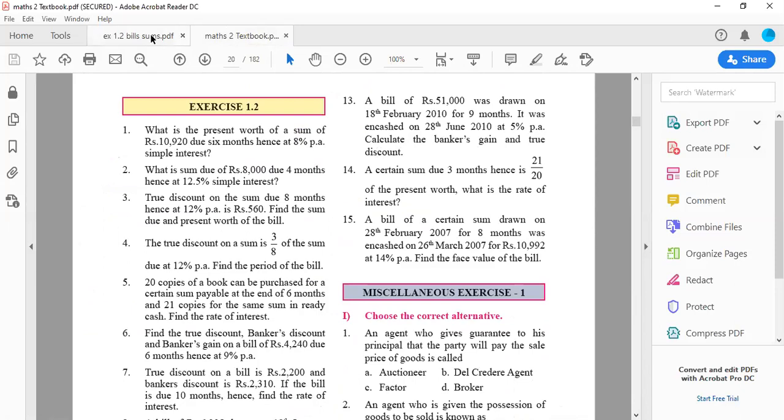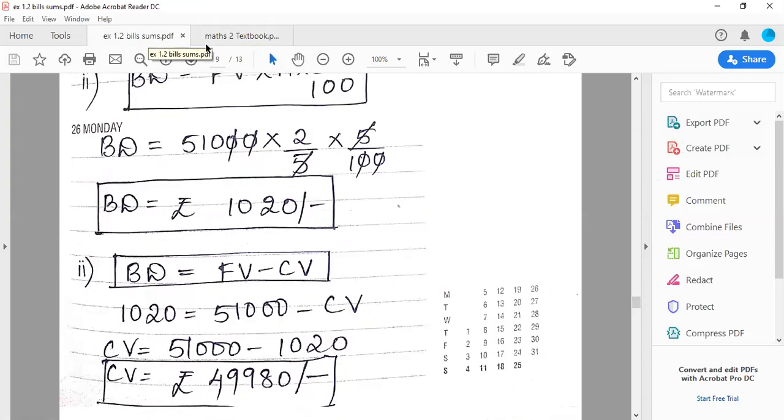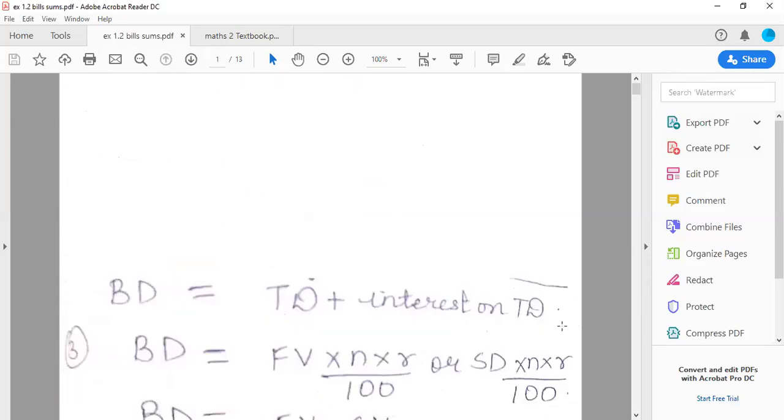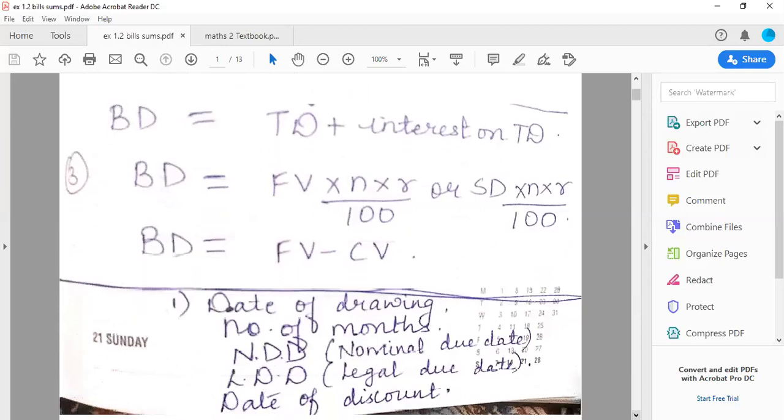So class, do you all remember the first page of the formula which I disclosed in front of you all? I had given you all 3 formulas of BD, right? So as you all can see, here goes the formula. BD is equal to TD plus interest on TD, and the rest 2 formulas of BD which we are using from when till now.